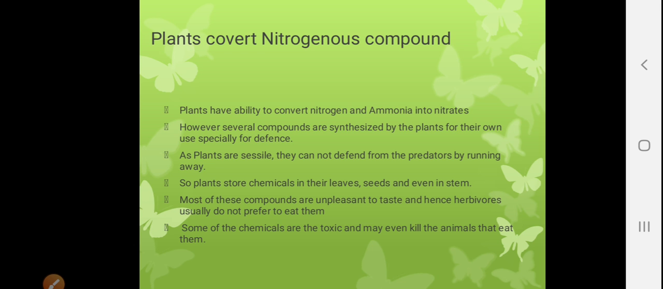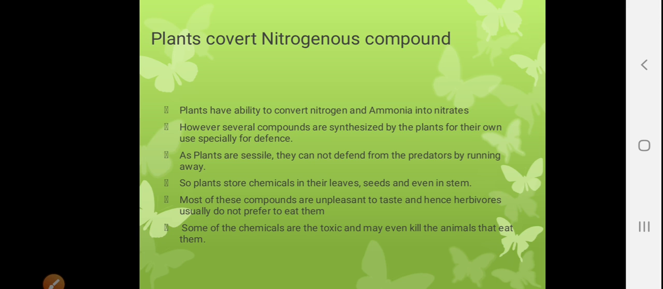However, several compounds are synthesized by plants for their own use, especially for their defense purpose. Why do they become defense purpose? Because plants are sessile, they do not move from one place to another. In order to protect themselves from their predators, they cannot move.